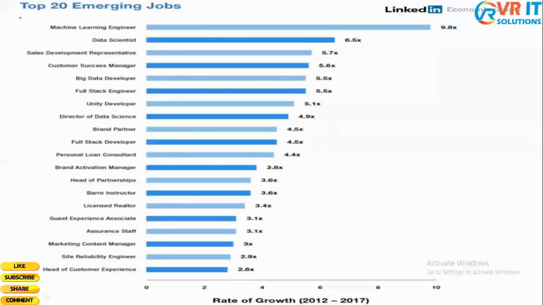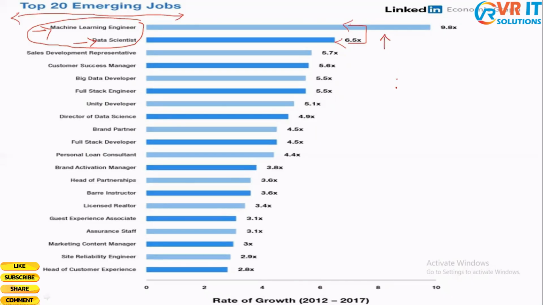This is the slide I wanted to show you or talk to you guys about: the top 20 emerging jobs. We can see that machine learning engineer and data scientist lead the game. These are in the top two emerging jobs. With this, we can come to a conclusion that there are a lot of opportunities or openings when it comes to these two jobs, right? And the growth would also be really high.